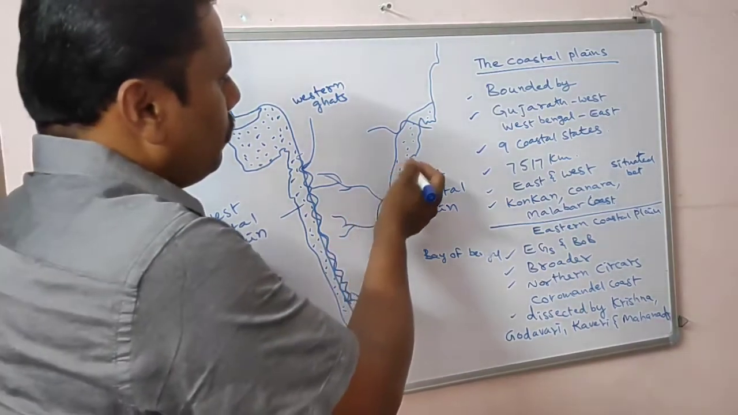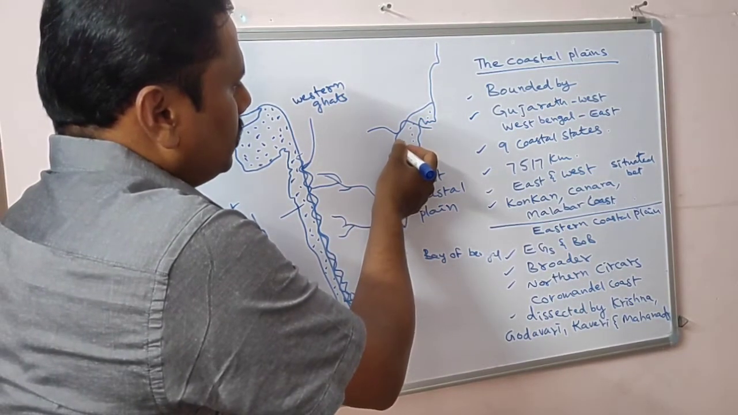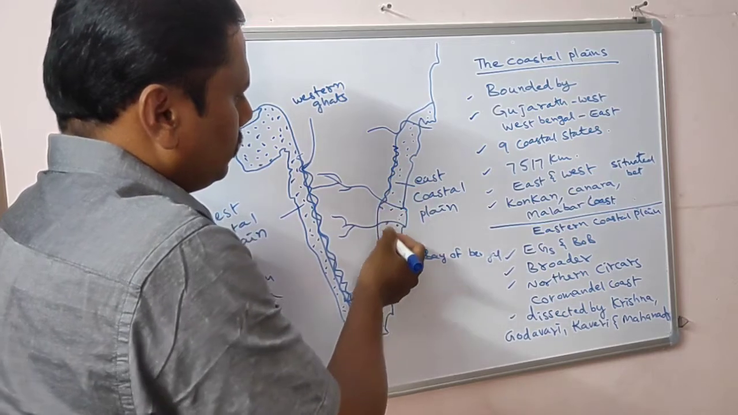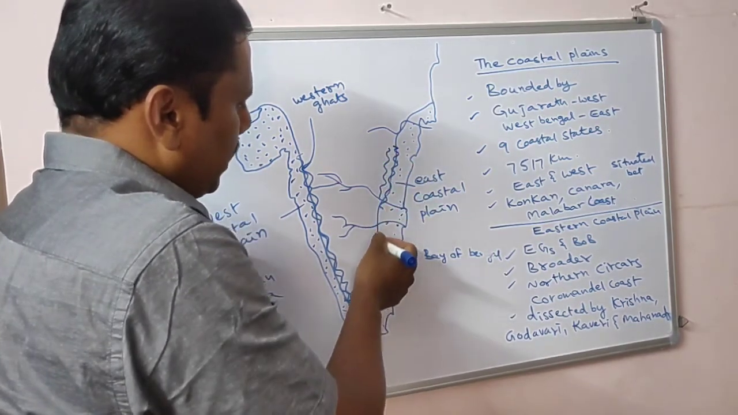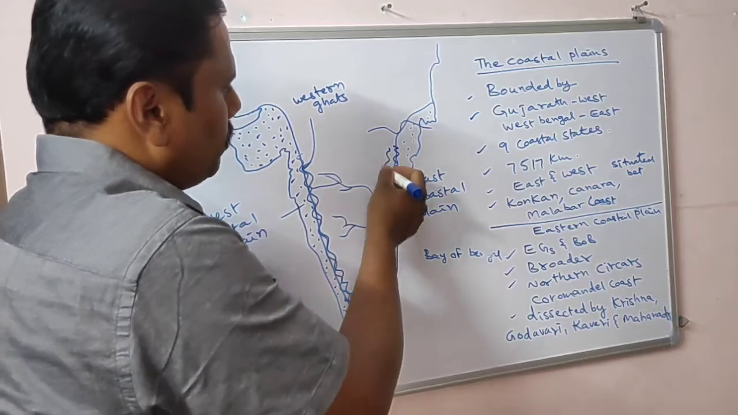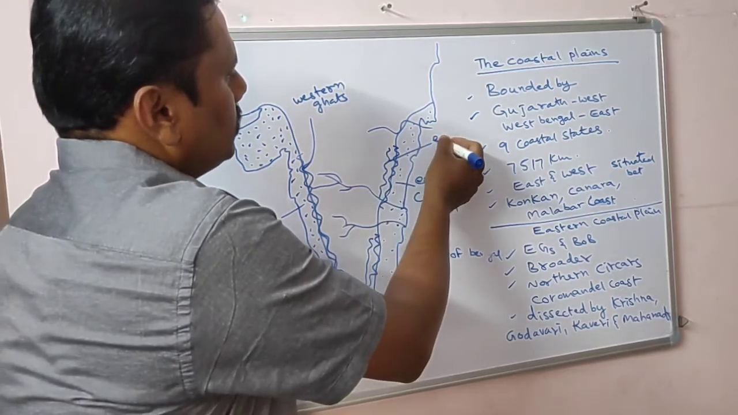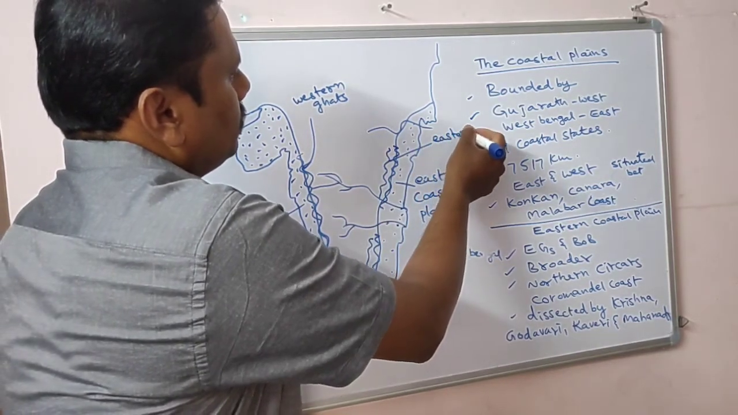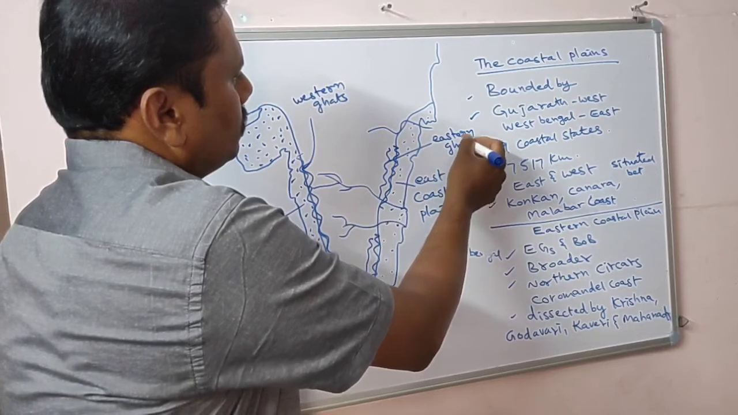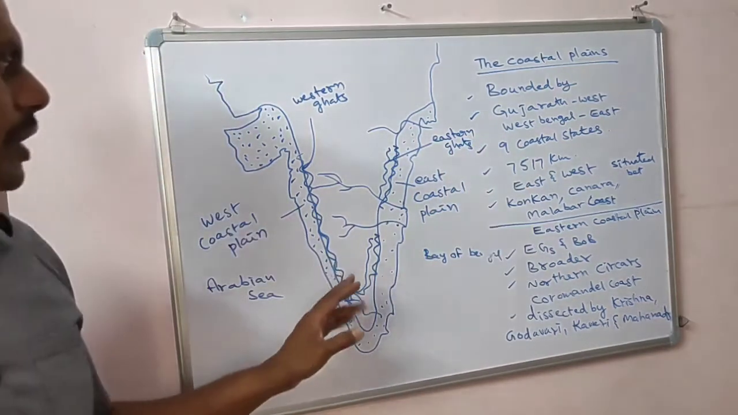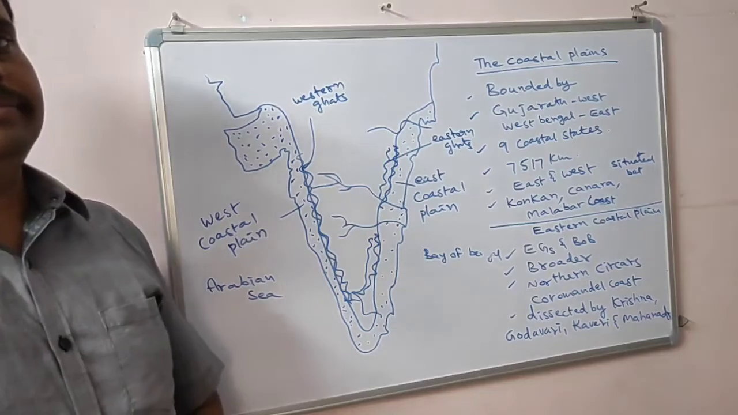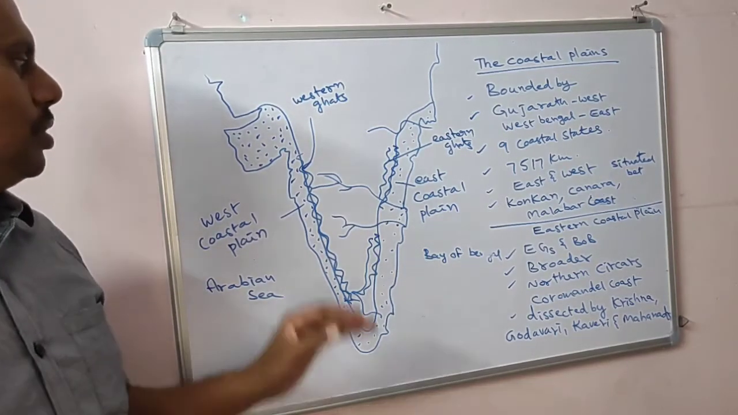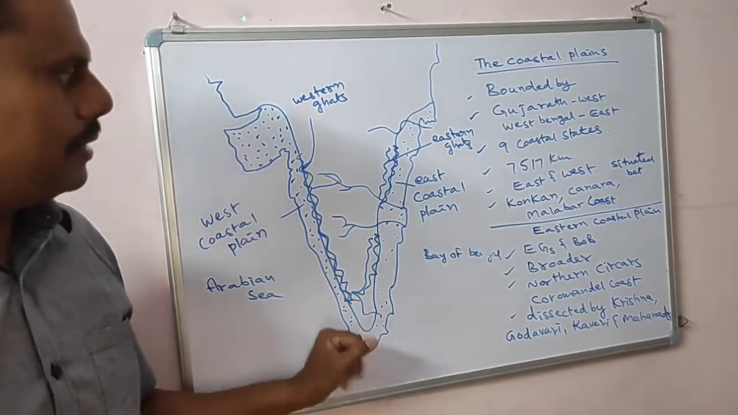And in the east, what do you find? That is the Eastern Ghats. There is a gap here because of two rivers. That is the Eastern Ghats. So these are located between the Eastern Ghats and the Bay of Bengal. Which one? The east coastal plain. Understood? So, west coastal plain, east coastal plain.